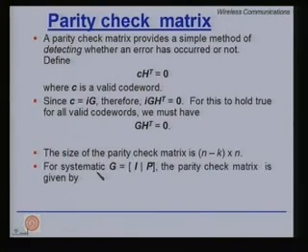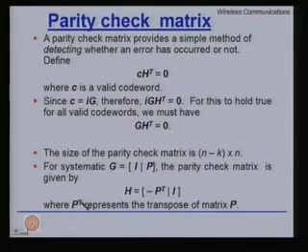For any systematic G, we define a systematic generator matrix G as one which can be represented as a matrix where the first part is a k by k identity matrix followed by a k by n minus k parity matrix. So, if your G has been defined as I partitioned P, then the H matrix is simply minus P transpose partitioned I. Here I is an identity matrix of size n minus k. In G, I is the identity matrix of size k.